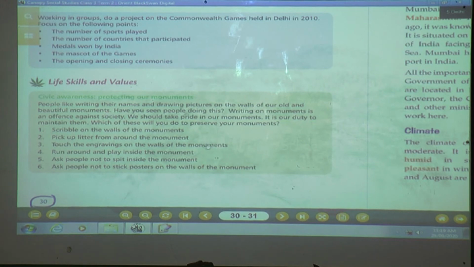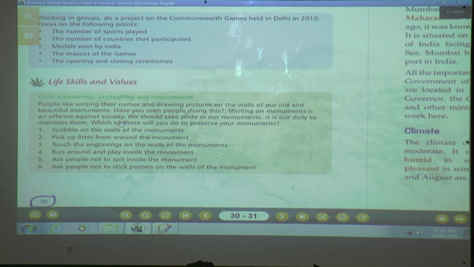Writing on a monument is an offense against society. Is it good? If you are visiting any monument or tourist attraction, are you supposed to write your name and draw a picture on the wall? Is it a good manner? No, that is very bad. You are not supposed to write your name or draw a picture. That is a very bad thing.